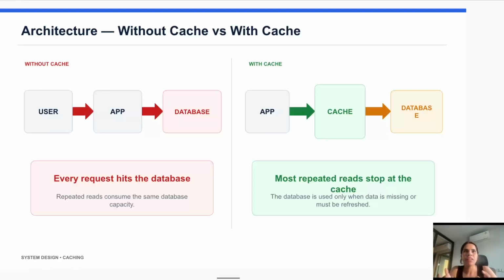If the data is available in the cache, the response is returned immediately, and only if the data is not available in the cache, the application goes directly to the database. This means most repeated read requests can stop at the caching level only. The database now handles fewer requests. The application becomes faster. The system becomes more scalable. So this is the core architecture to explain how the system works with caching or without caching.